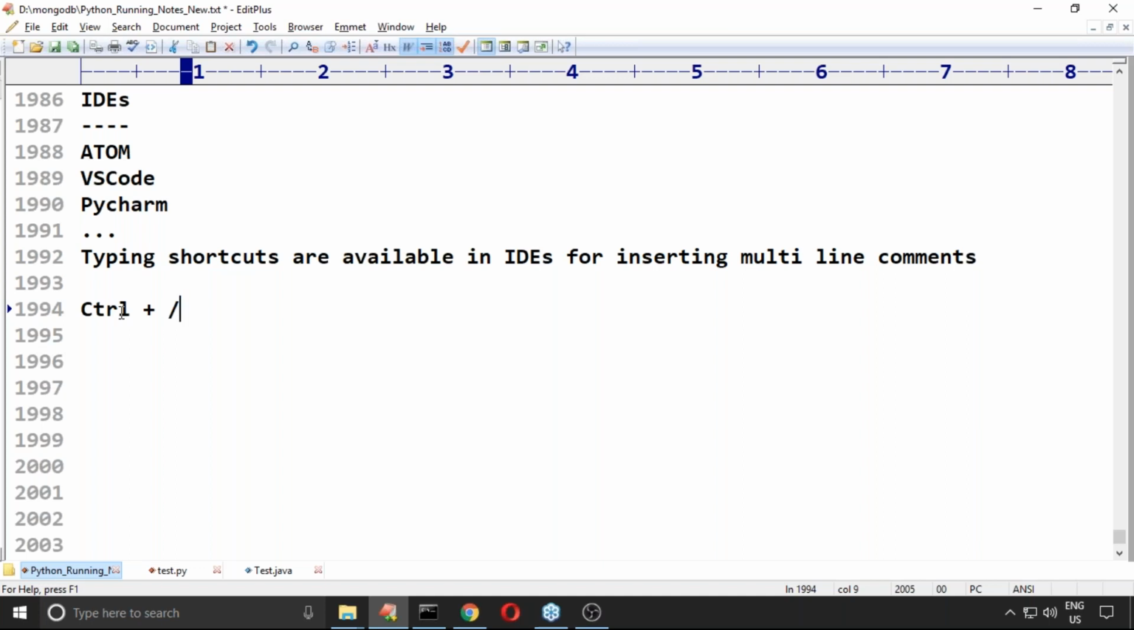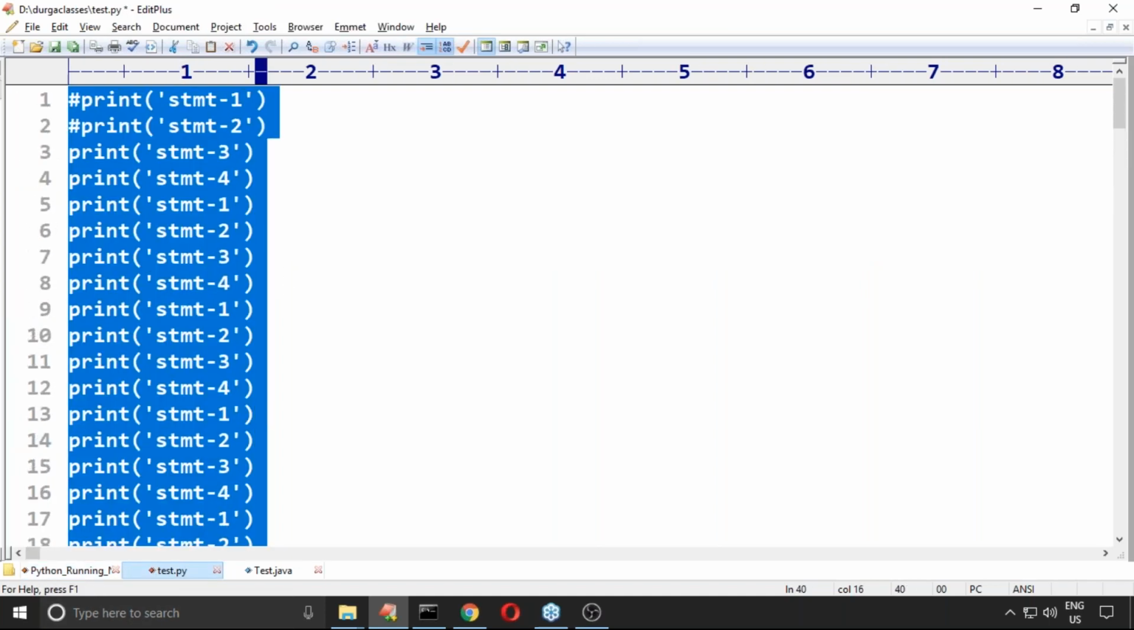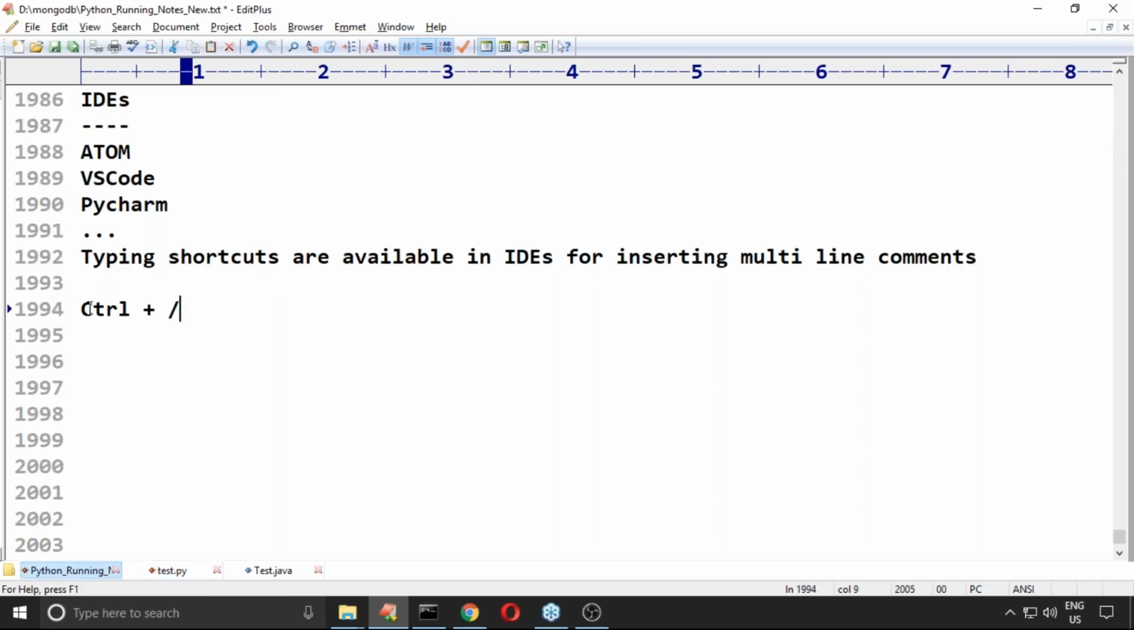Suppose I want to uncomment these lines. Select them again and use the same shortcut, and automatically the comments will be removed. Any doubt? Don't worry, sir. If I want to comment 40 lines, you are not required to type the hash symbol 40 times. Just use the typing shortcut control plus forward slash, and automatically all the lines will be commented.